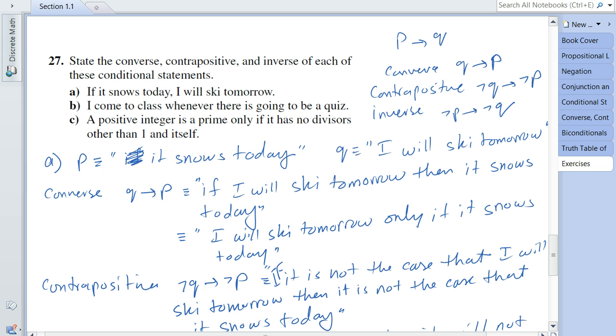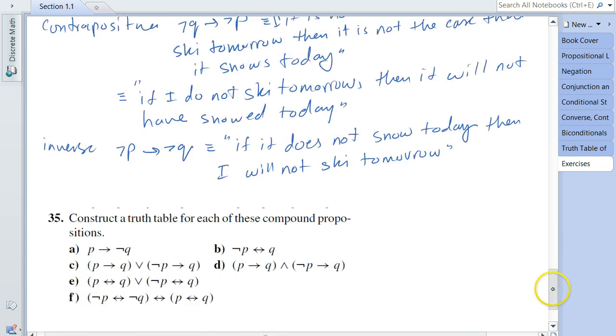Now I'm going to leave 27B and 27C for you to do yourself, but I'm sure that if you have followed what I have done carefully over here, you'll be able to do 27B and 27C with no issues at all.